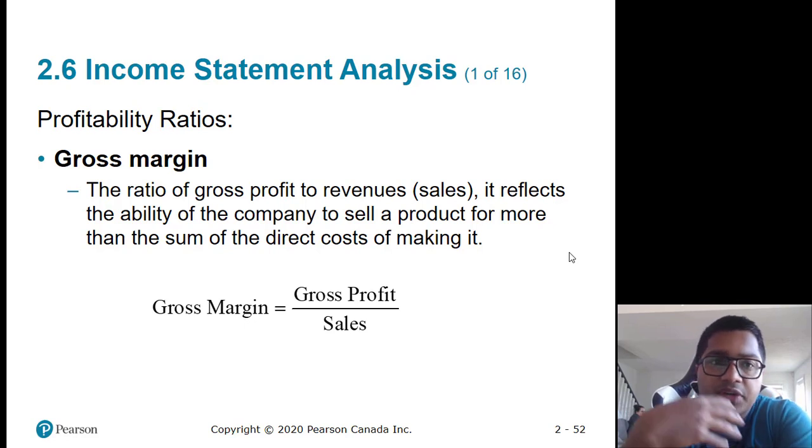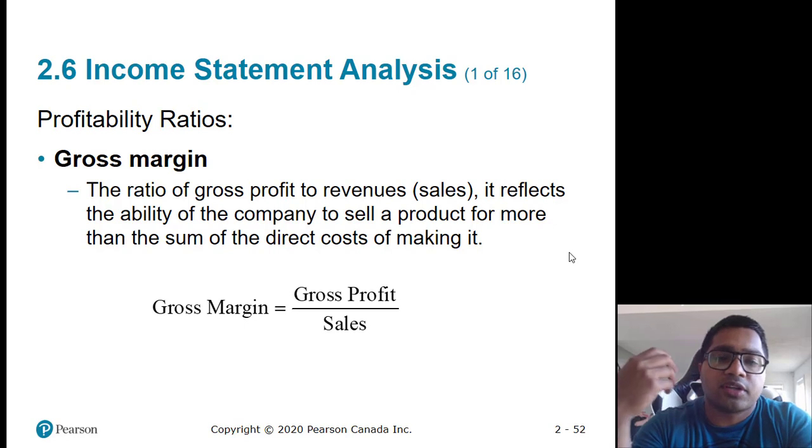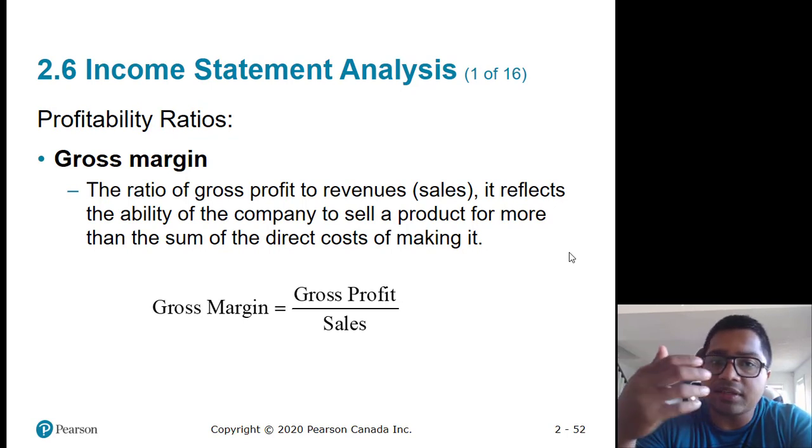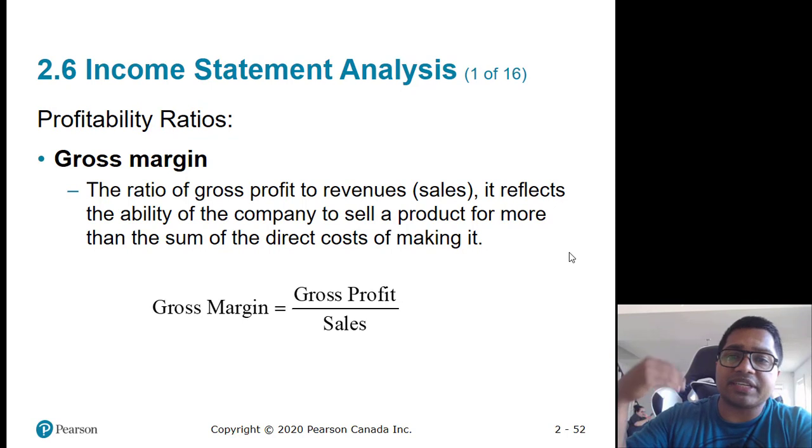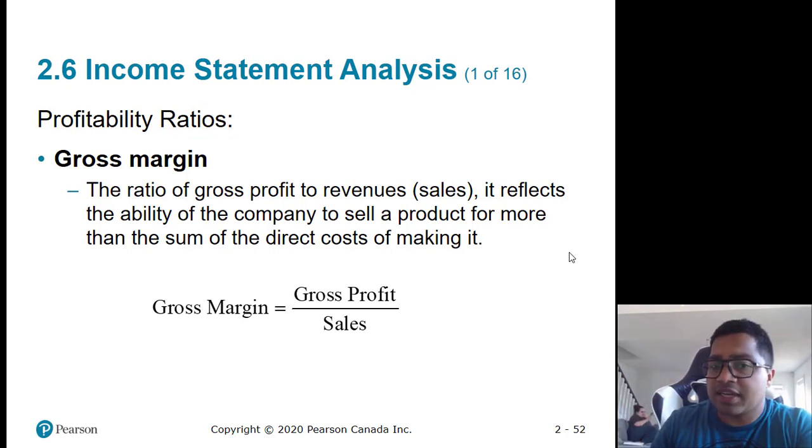So in this part we are going to discuss different ratios. So why are ratios important? Ratios are important because they enable you to compare different companies. Let's say you can compare Apple and Samsung. So comparison between different companies, as well as seeing the performance of a company over time.